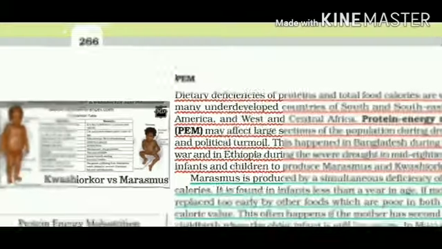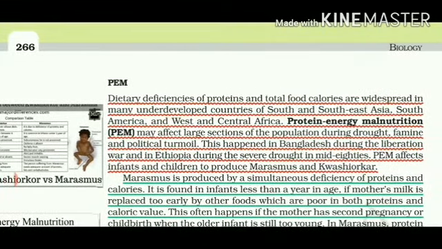This is also called PEM, protein energy malnutrition. Dietary deficiencies are widespread not only in India but in South and Southeast Asia, South America, West and Central Africa. A large amount of the population is affected during drought or famine and political turmoil. This may happen in this pandemic situation also, that again these kinds of malnutrition cases can increase. This happened in Bangladesh during the Liberation War and in Ethiopia during the severe drought in the mid-80s. It has mostly affected infants and small children.